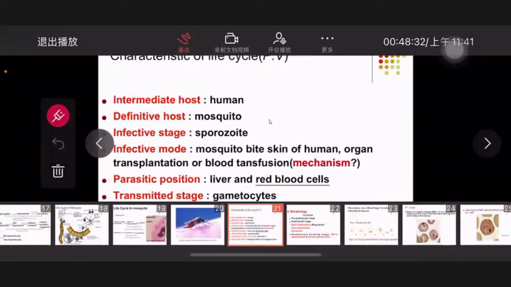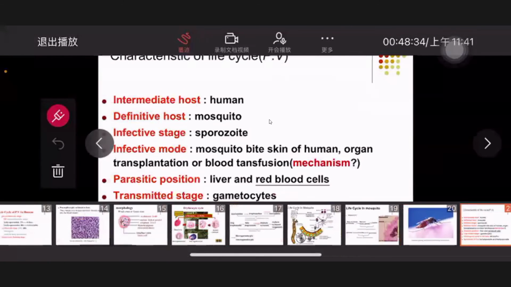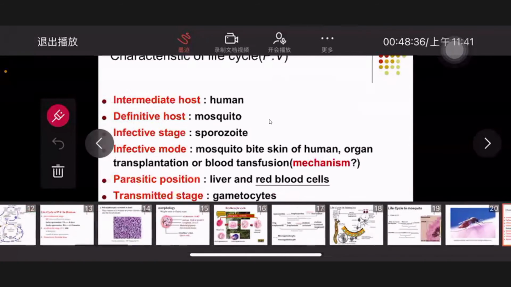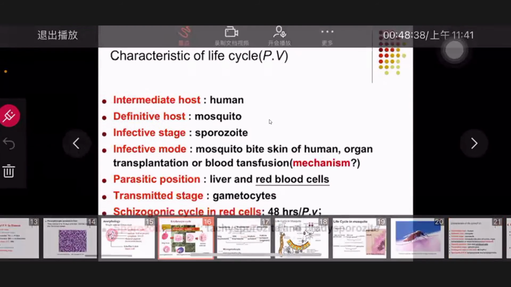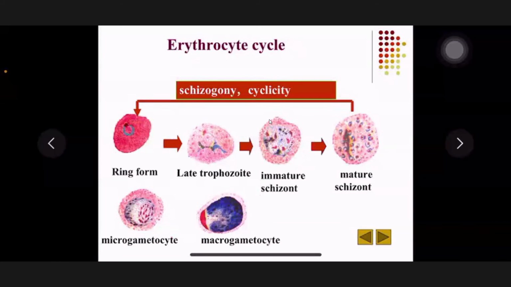Now let's see this picture. What about blood transfusion? If the blood from the donor hasn't been examined completely, perhaps there are plasmodium in the RBCs.